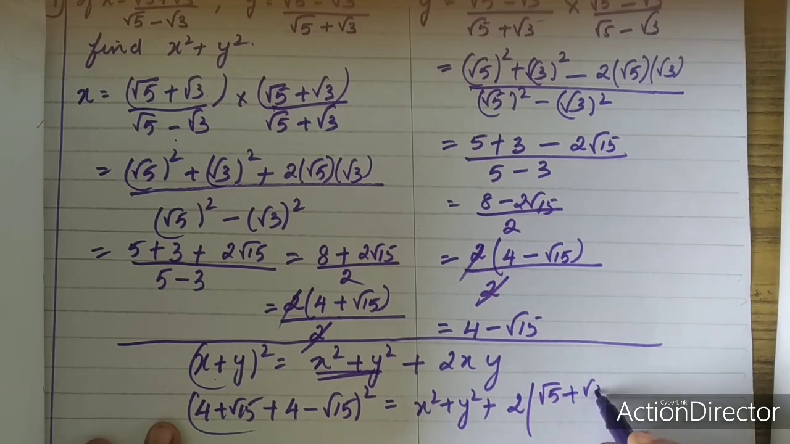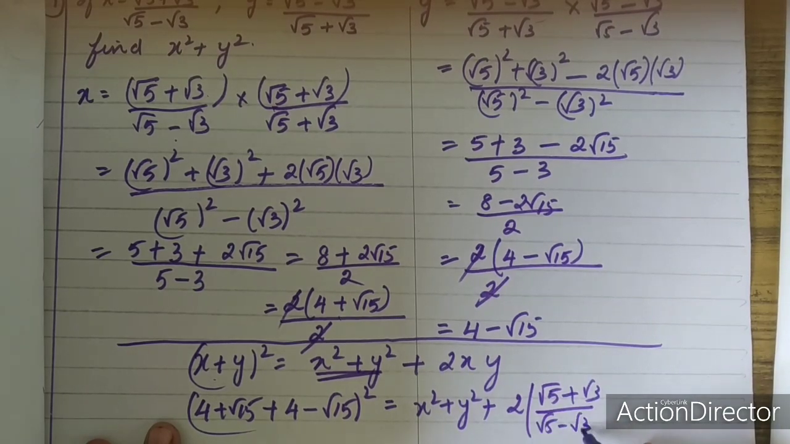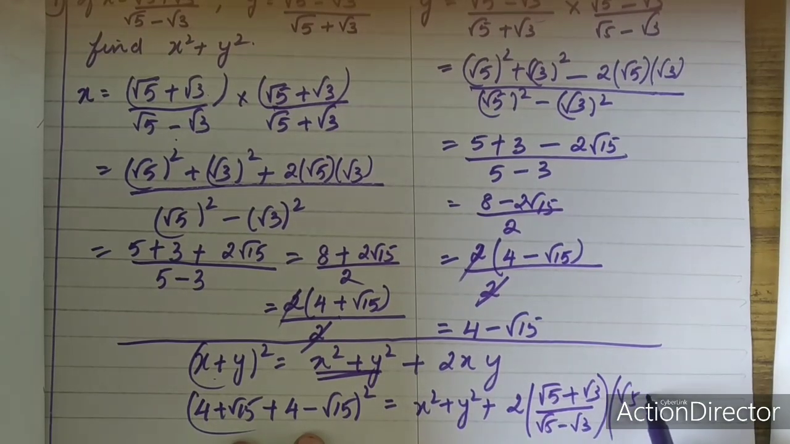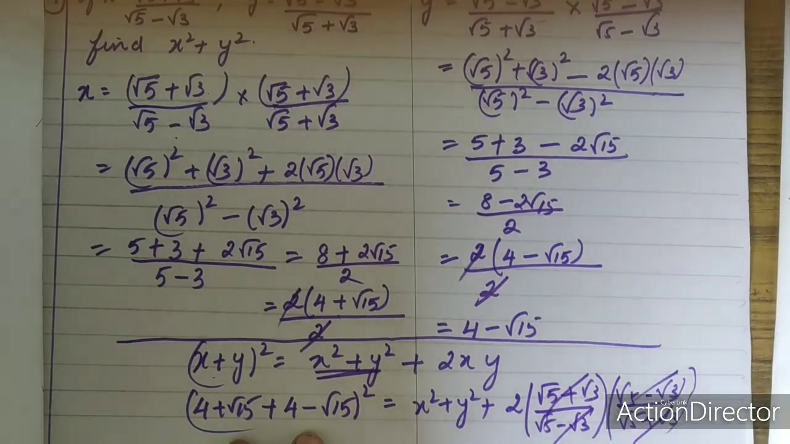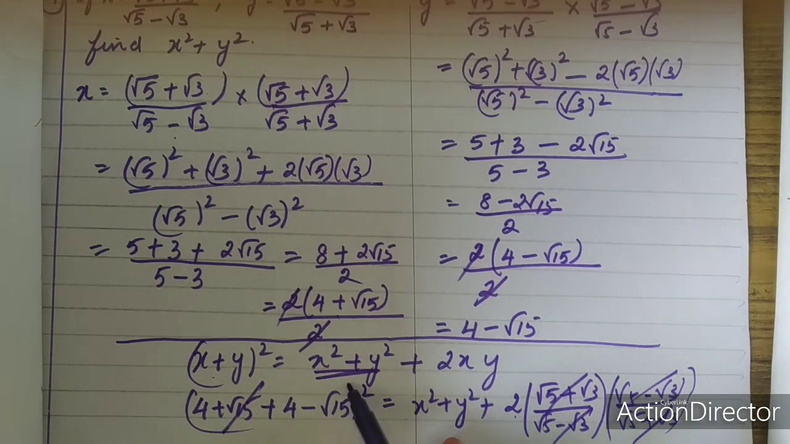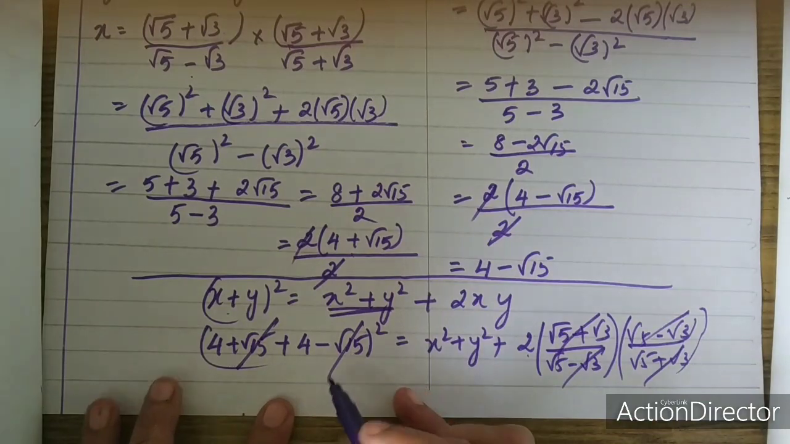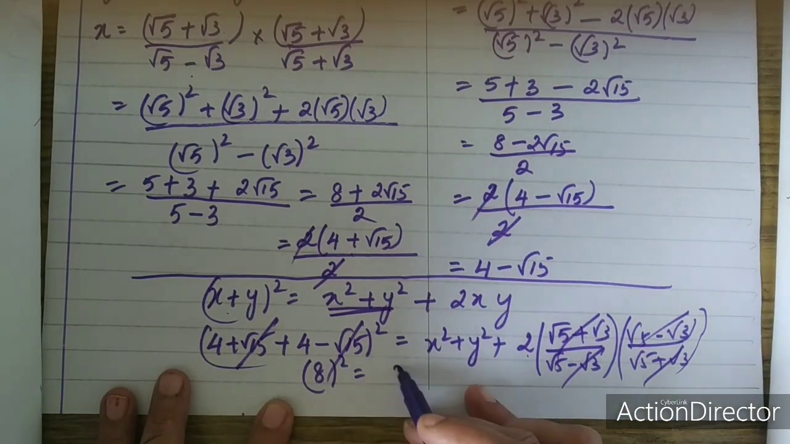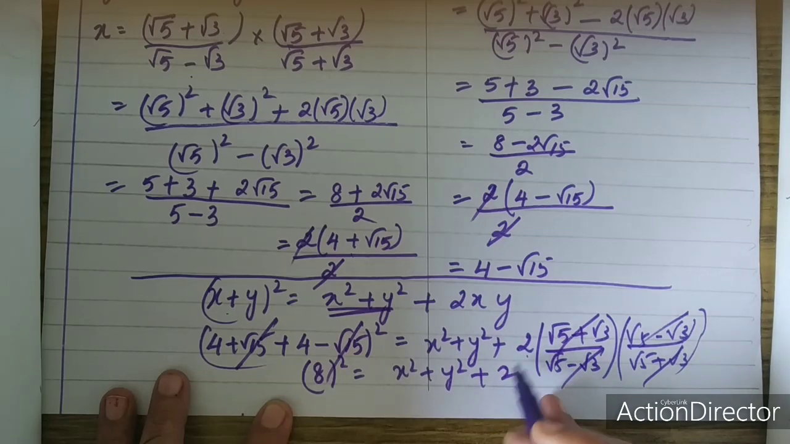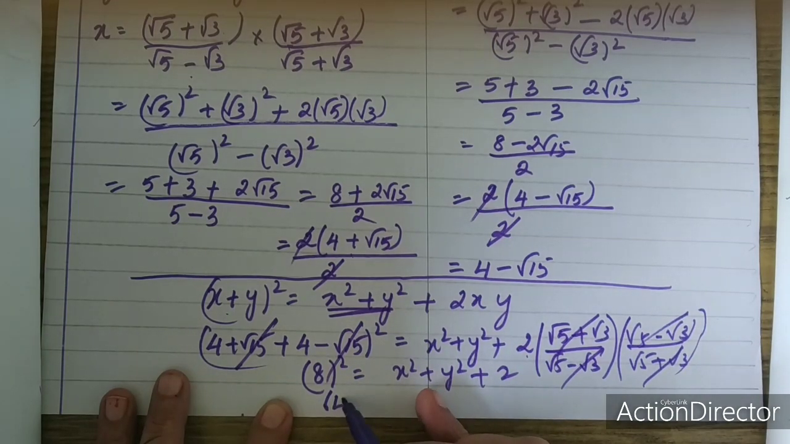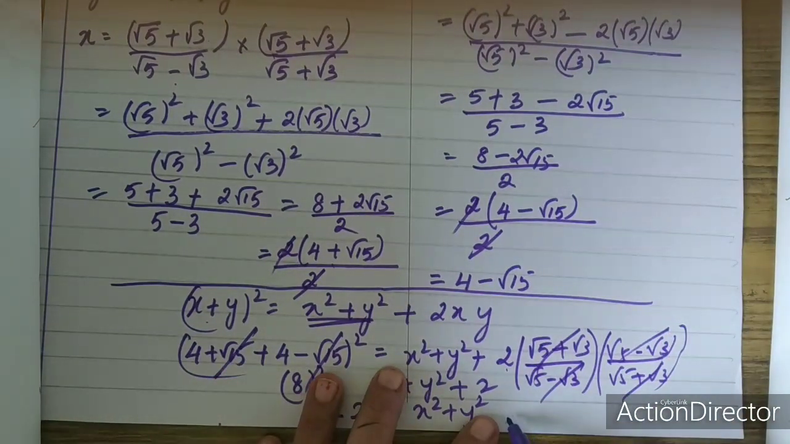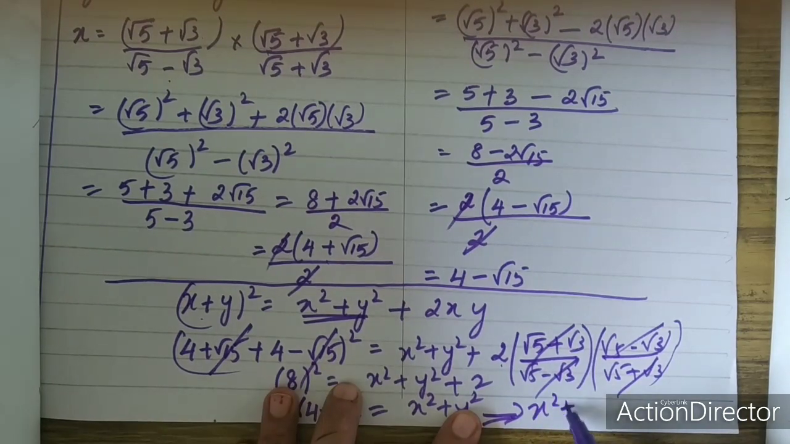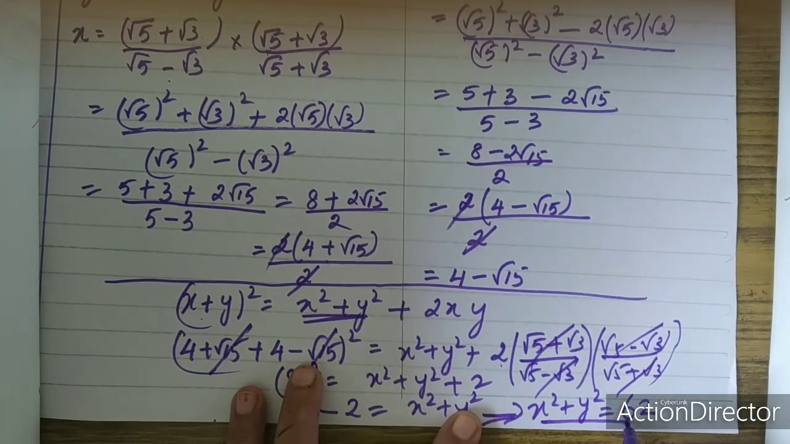Root 5 plus root 3 upon root 5 minus root 3, here root 5 minus root 3 upon root 5 plus root 3. So always it gets cancelled in case of rationalization over here. Only 2 will be left out. Again, if you observe over here, root 15 minus root 15 get cancelled. You are having only 8. So 8 square is equal to x square plus y square plus 2. Take this 2 to the other side. 8 square is 64. So 64 minus 2 is equal to x square plus y square, which implies x square plus y square will be equal to 62.